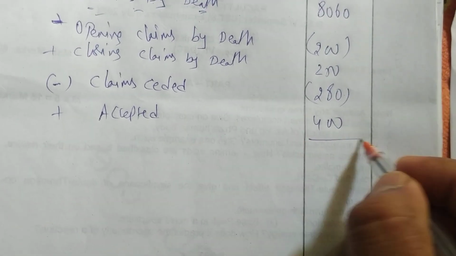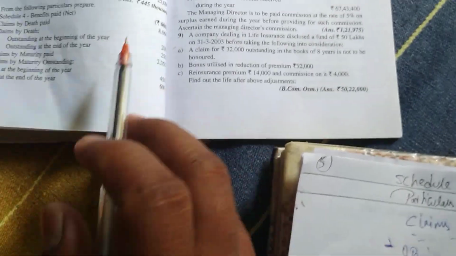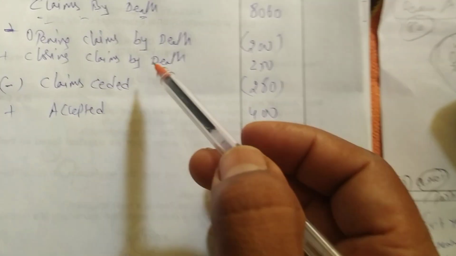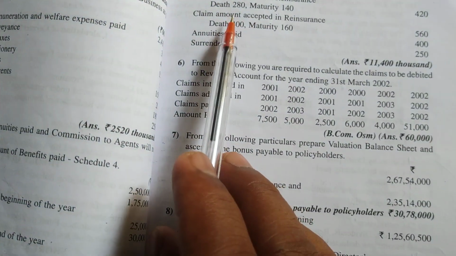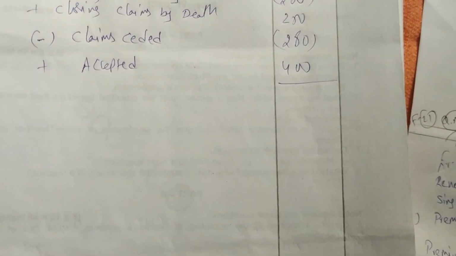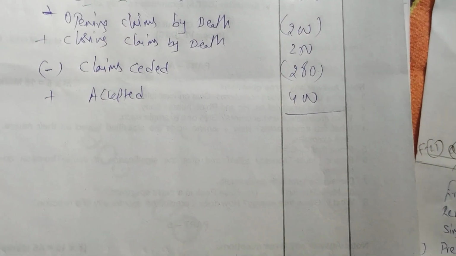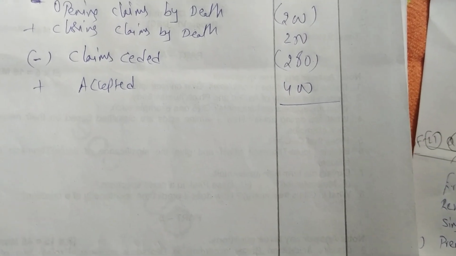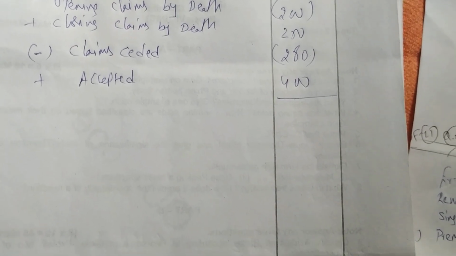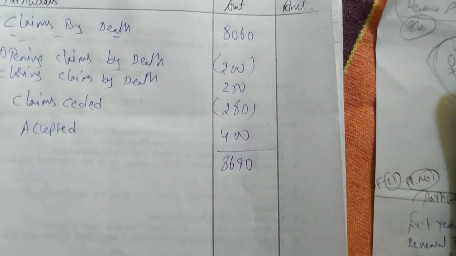Okay, so what we have done, all deaths we have taken. Claims by death paid, he has given 8060. Opening he has given, we have written. Closing also we have written. Opening we deducted and closing we have added. Then he is saying reinsurance, where we have death ceded and accepted. Ceded is 280 minus, and death accepted we have to add. So we are getting 8060 minus 200 plus 250 minus 280 plus 400. We are getting 8690.